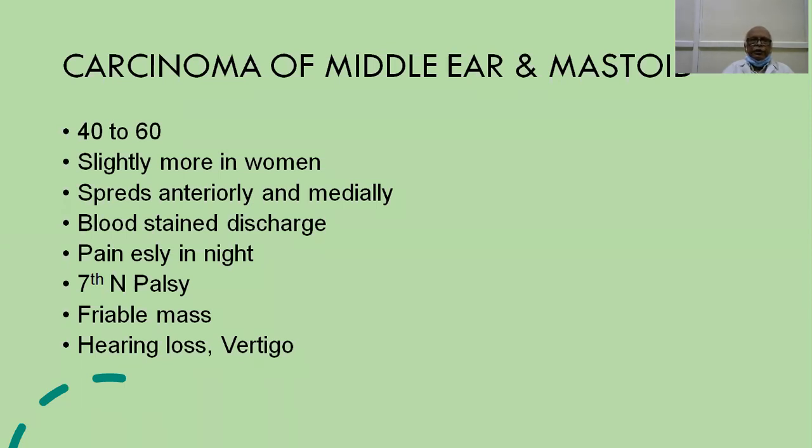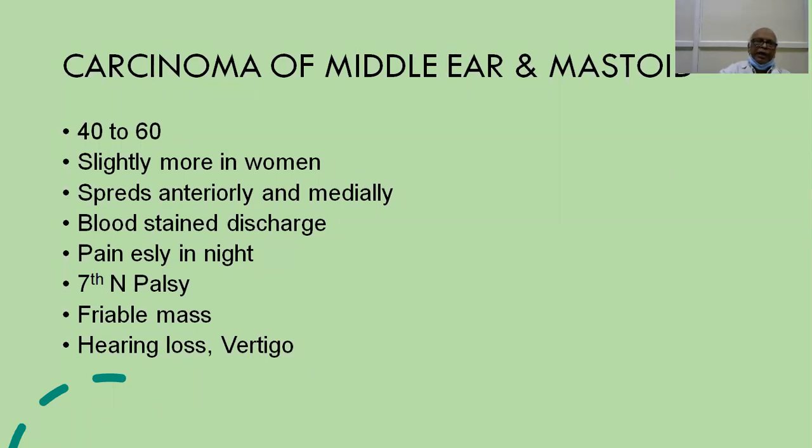It is common between the ages of 40 to 60 years, and it is slightly more common in women. It spreads anteriorly into the temporomandibular joint, the parotid gland, and the infratemporal fossa. If it extends medially, it extends into the petrous apex. The dura is very resistant, but sometimes it may invade the dura and extend into the brain.